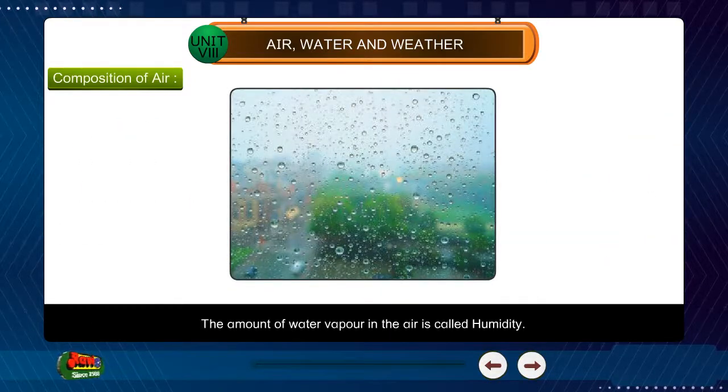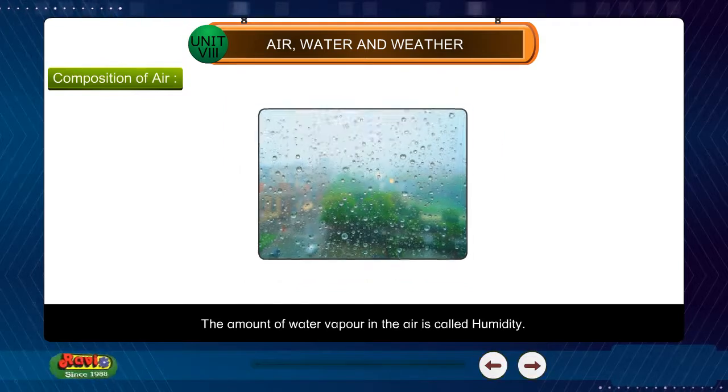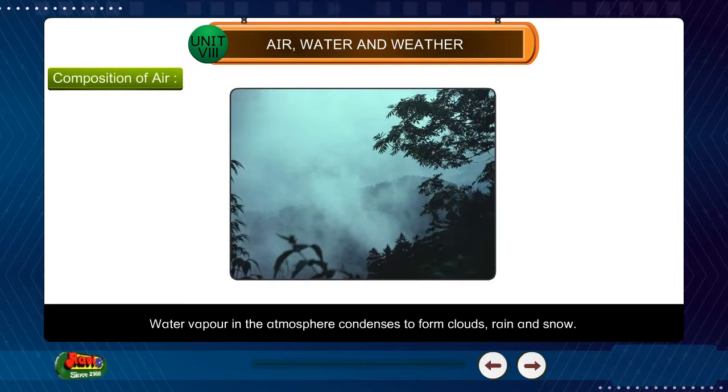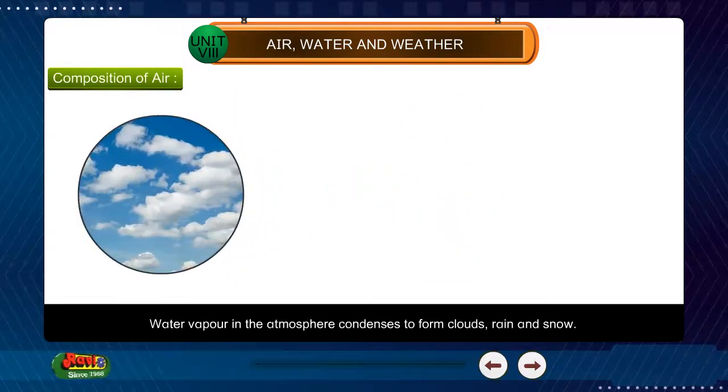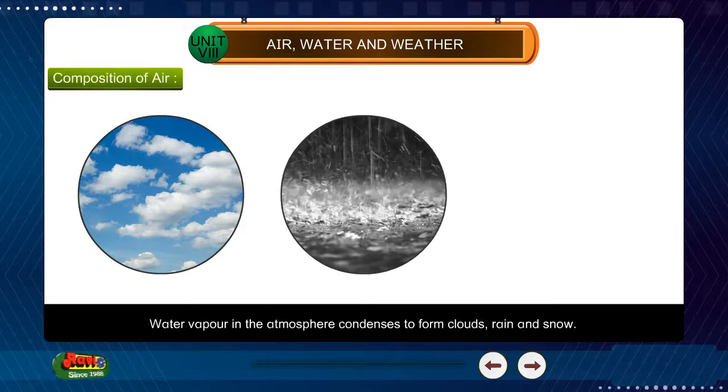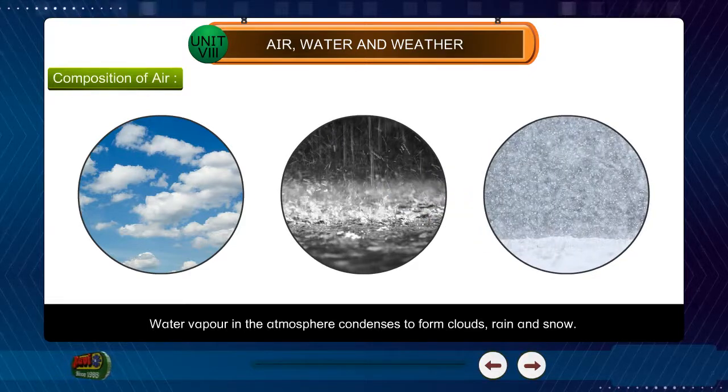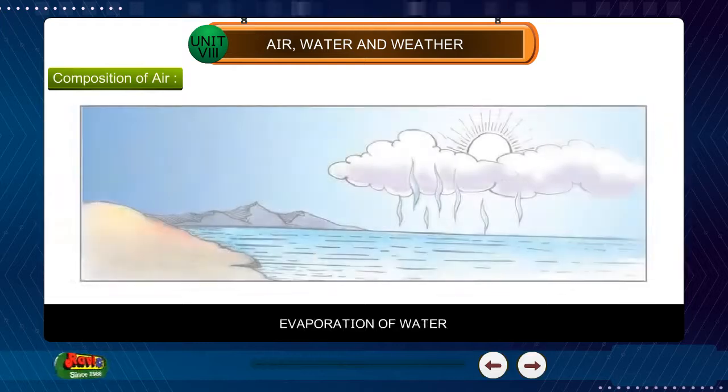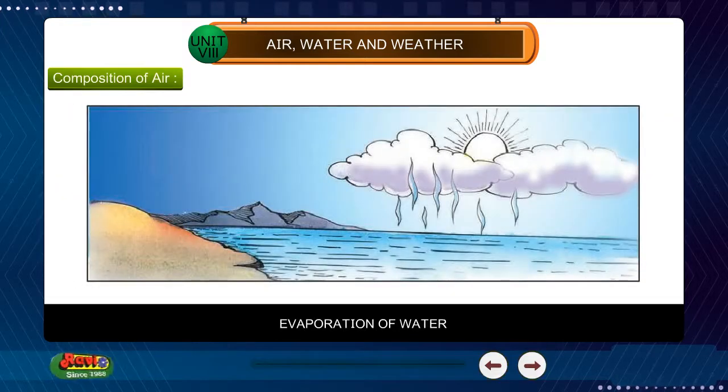The amount of water vapor in the air is called humidity. Water vapor in the atmosphere condenses to form clouds, rain, and snow. Evaporation of water.